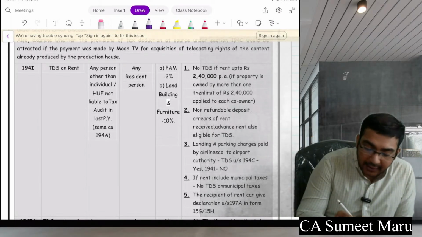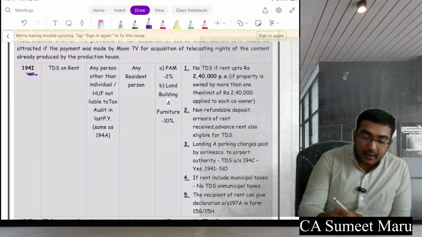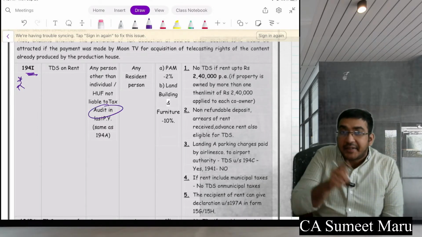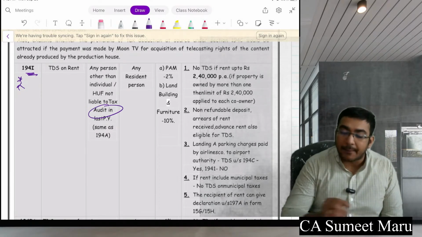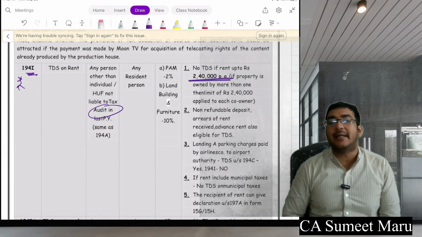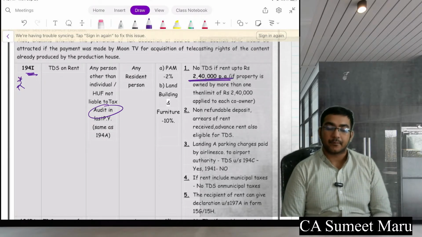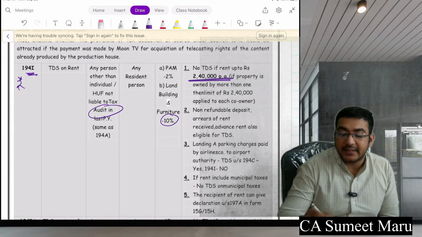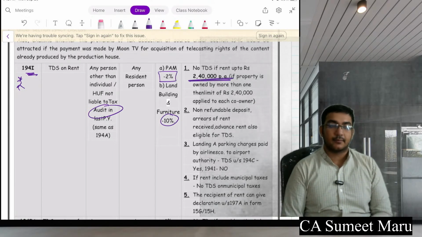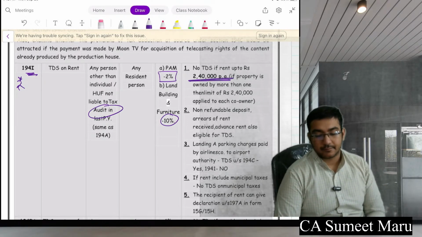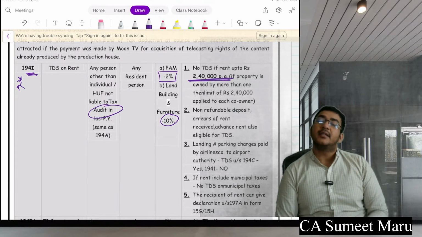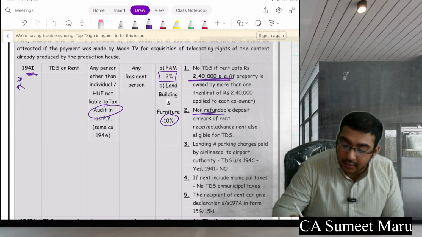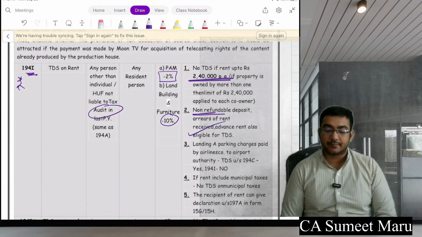Next, 194I, another very important section. If a person to whom audit is applicable, only they will deduct the TDS, if the rent is above 2,40,000 in the complete financial year. Okay, if the rent is for land and building, the rate is 10%. If it is plant and machinery, the rent TDS rate is 2%. If deposit is there, no TDS on deposit. But if the deposit is non-refundable, TDS would be applicable on that as well.